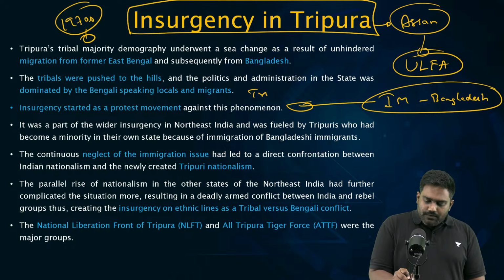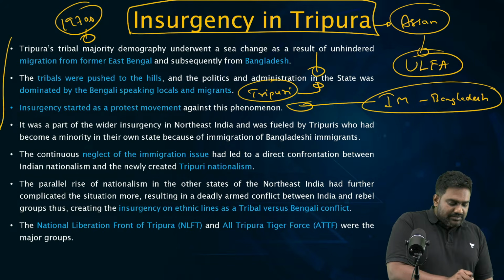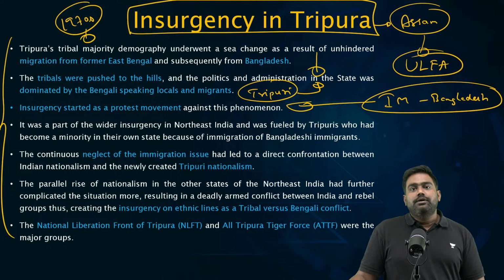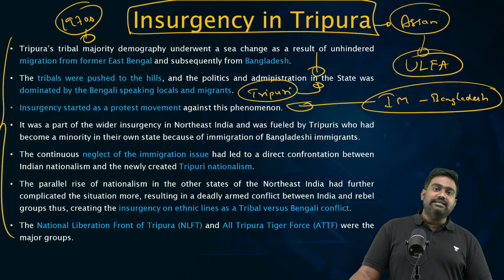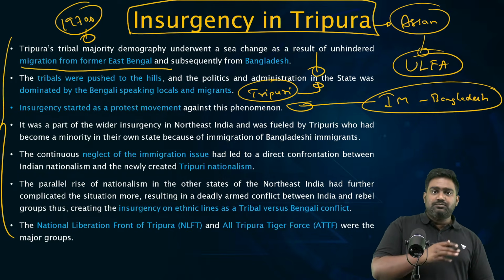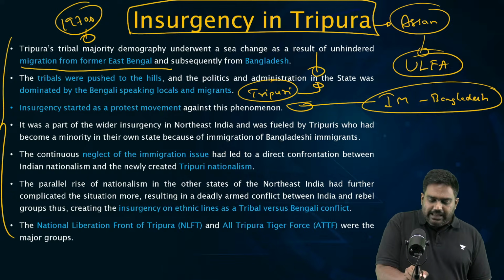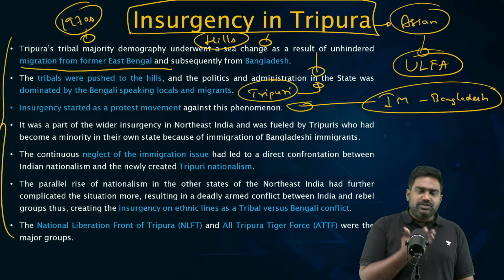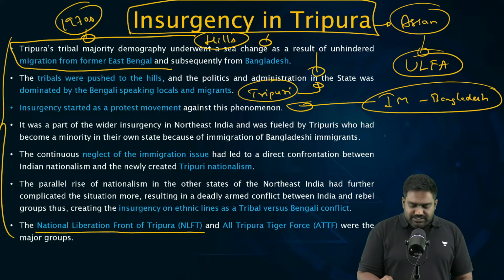The Tripuri community, the native tribal community, right? The then Tripuri kingdom, dominated by the Tripuris, they have felt threatened by the Bengali migration, the flow of refugees during partition, during Pakistan's atrocities in 1971, then the constant flow of illegal migrants has threatened the Tripuris. It has pushed them away from Agartala, away from the plains and into the hill areas. This became a threat for their survival, for their land, their language, their resources, their identity. And that pushed radical Tripuris to start their own insurgency.